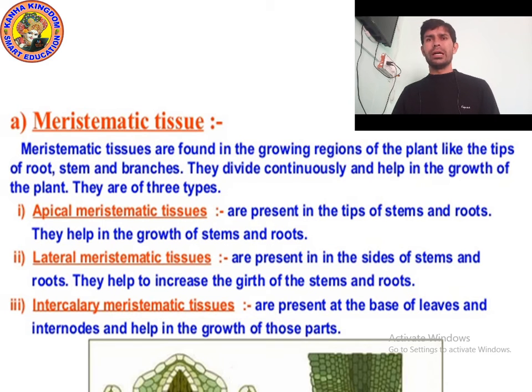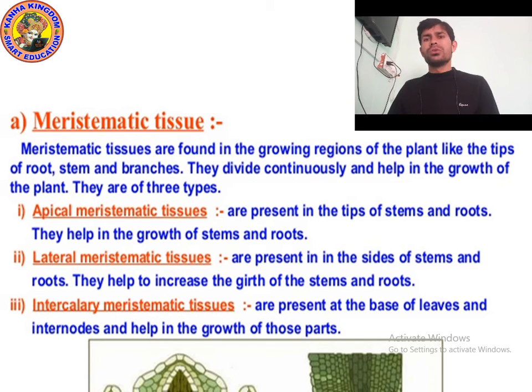These are known as nodes, and the space between two nodes is known as internode. So intercalary meristematic tissue is found at the base of leaves and in the internode. It helps in the growth of this part, the internode. It increases the length of the internode. That's why the size of the plant increases day by day.